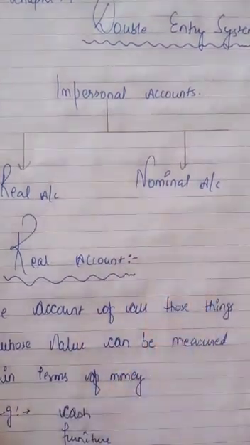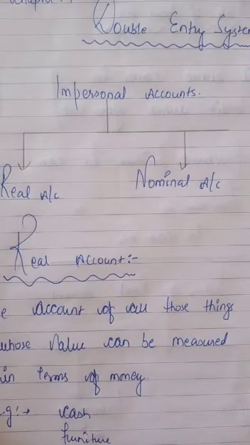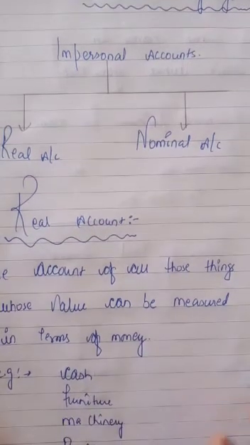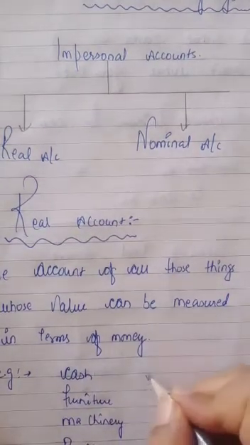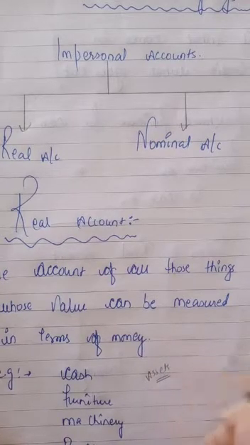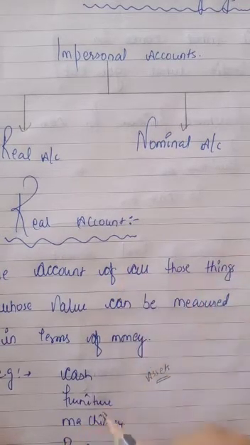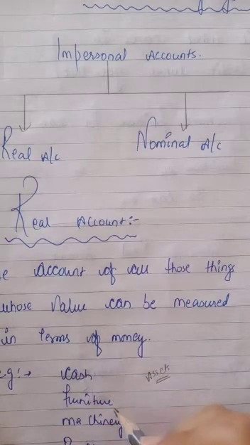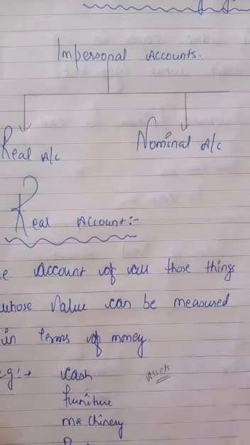What is a real account? The account of all those things whose value can be measured in terms of money and which are the properties of the business are termed as real account. In short, we can say that all assets are included in this. All assets are of real account. For example, cash, furniture, machine, building, all assets are included in real account.